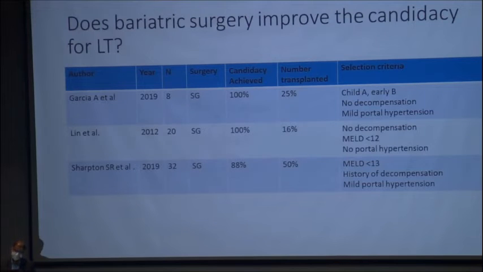They are early Child, early B, no portal hypertension, no decompensation. So actually these patients are patients who have been given exception points for liver transplantation because of HCC or something else, and now they have high BMI, so they underwent a bariatric procedure. If you see the duration of these studies, they span around 10 to 15 years. In 15 years they will do just 20 such procedures. So you can understand the rarity, but still it is an important finding.